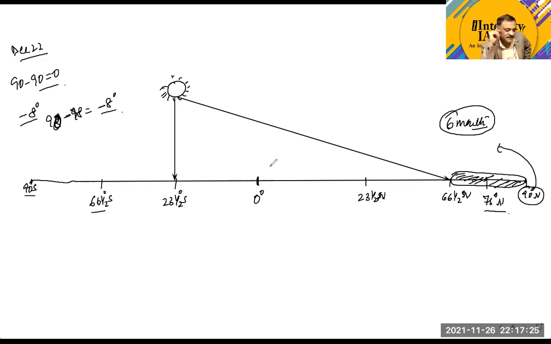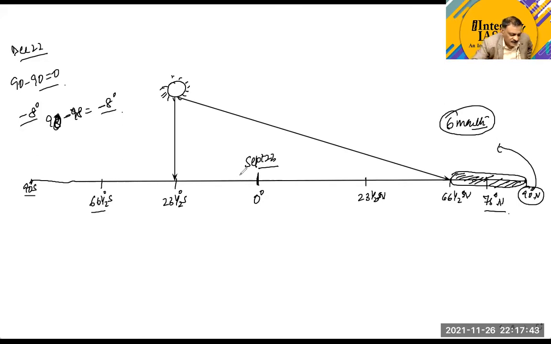Okay, so what will you say? Why 6 months? Because you can see that from 23.5, at 90 degrees, your first zero angle would be on September 22nd. At a pole, the angle will be 0.